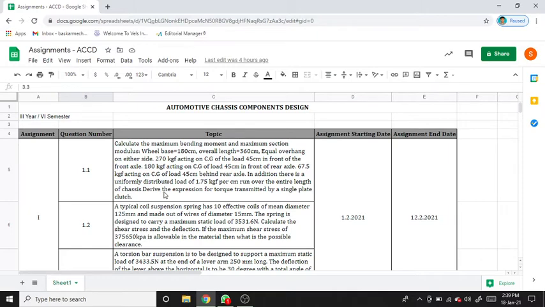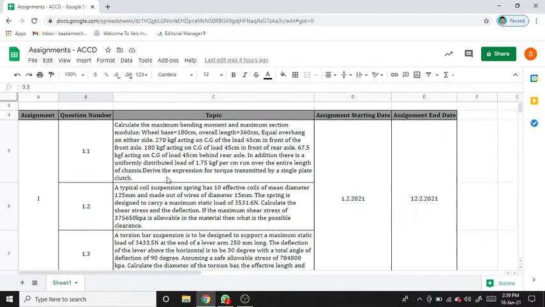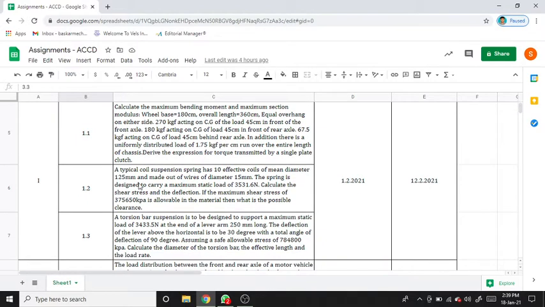Derive the expression for torque transmitted by a single clutch. So this is the assignment 1 question. I gave all the assignments in terms of numericals. You have to solve the questions and submit the assignment on A4 sheets. While submitting the assignment, you should write your name, register number, year, then assignment 1 or 2 or 3, like that you need to mention.